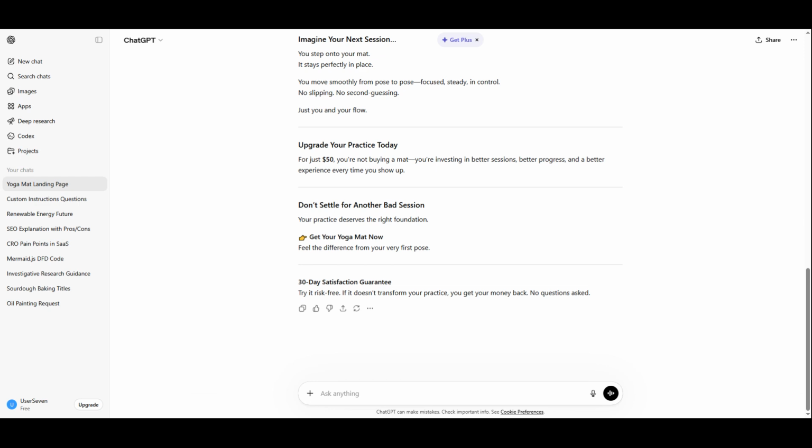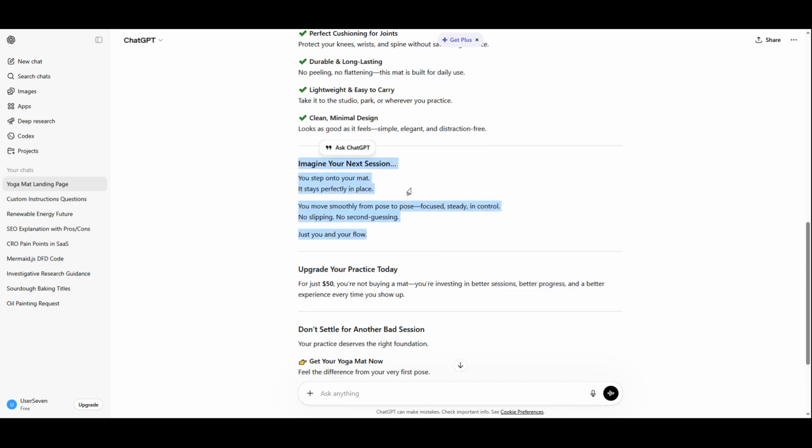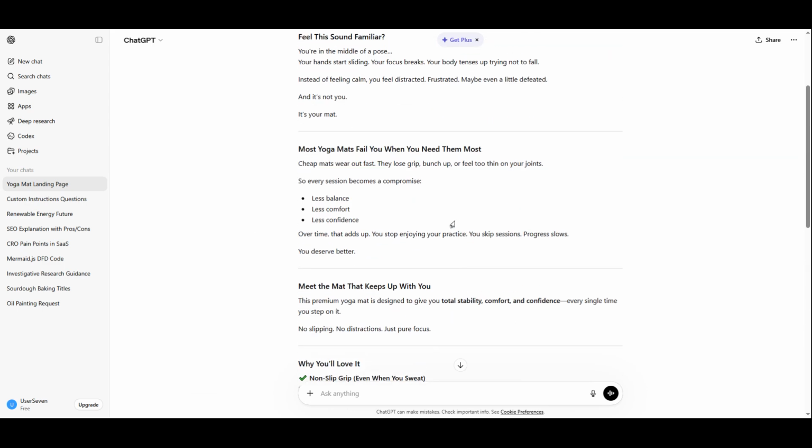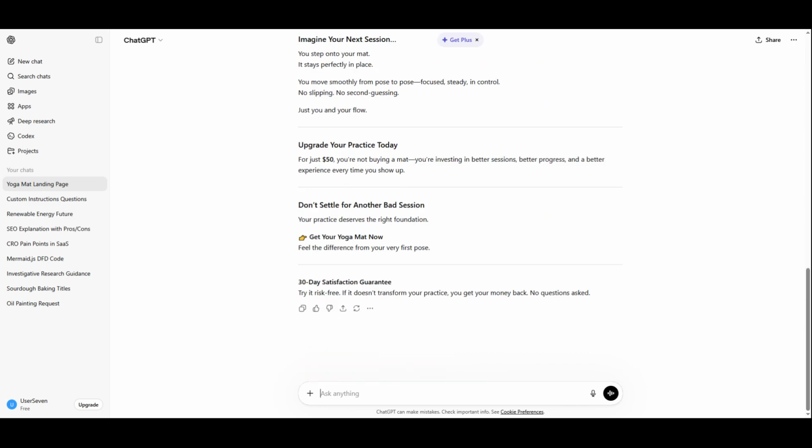If you want stronger results, give examples. For instance, if you like a certain brand voice or ad style, paste a sample and ask ChatGPT to match that tone. This helps the model understand what good looks like. You can also refine the output by asking for revisions. If the first draft is too generic, tell it to make it more persuasive, more concise, more premium, or more beginner-friendly. Iterating is one of the best ways to get better copy.